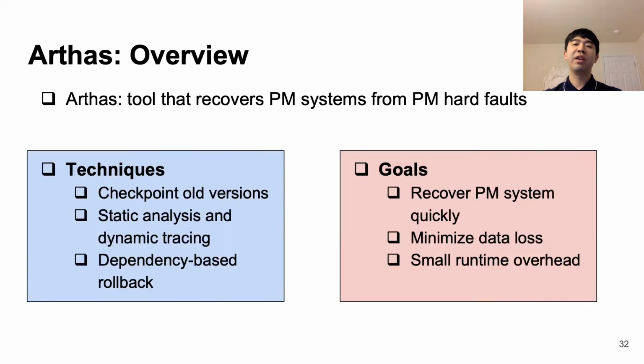Our solution, Arthas, is a tool designed to mitigate PM hard faults in PM systems by checkpointing multiple versions of state, using static analysis and dynamic tracing to find bad state dependencies, and then using those dependencies to drive our reversion. As a result, Arthas will be able to recover PM systems quickly and minimize any data loss while incurring a small runtime overhead.